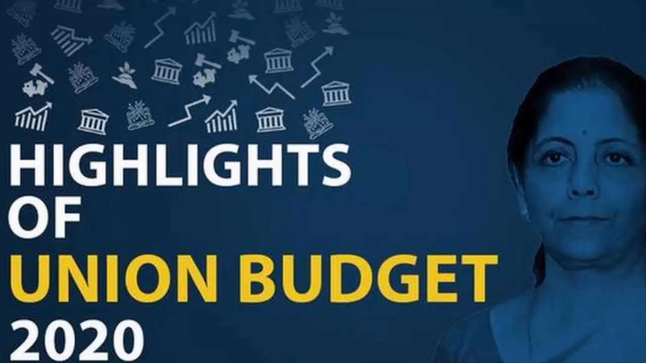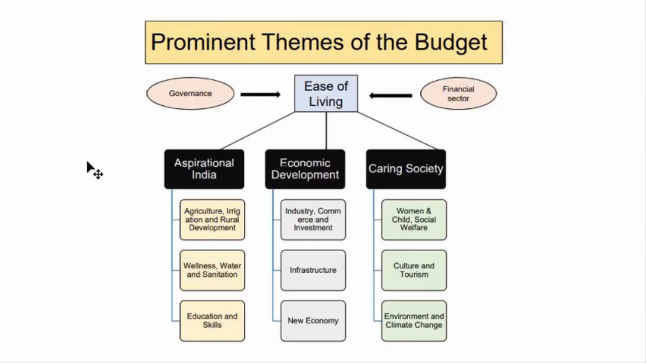In this video, we'll look at sector-wise highlights of the 2020 Union Budget. The 2020 budget has been made by keeping in mind three themes. The first one is Aspirational India, to boost the standard of living. The second one is Economic Development for all. And the third one is Building a Humane and Caring Society.